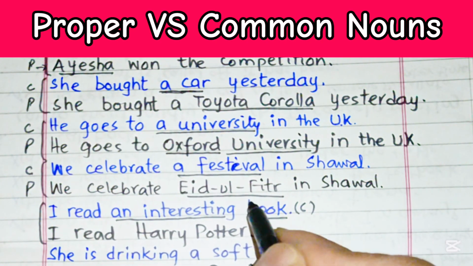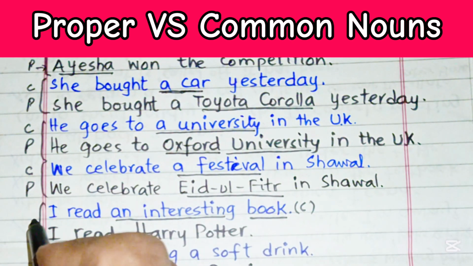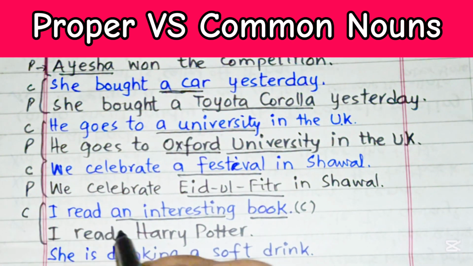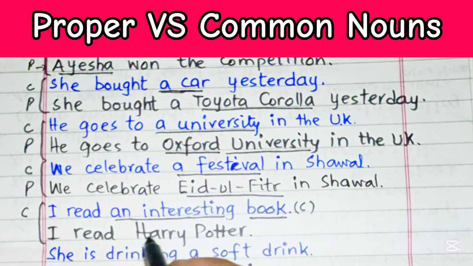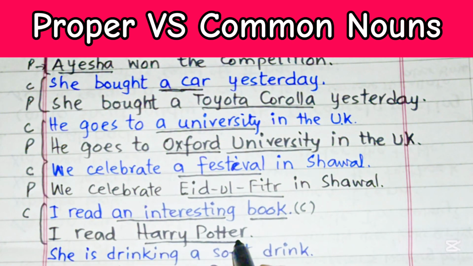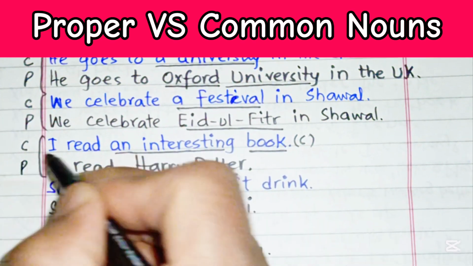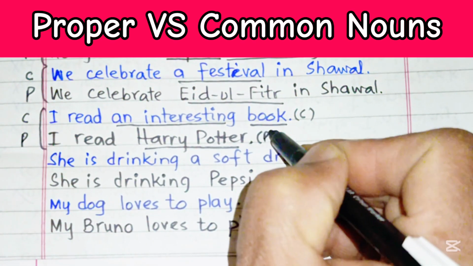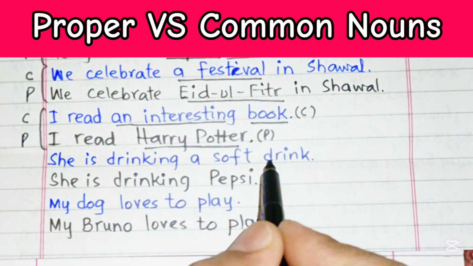It's the name of a book, but we don't know which book it is. So this is common. But if I say I read Harry Potter, then this is not the name of any book, rather this is the name of a special book and we call it a proper noun.